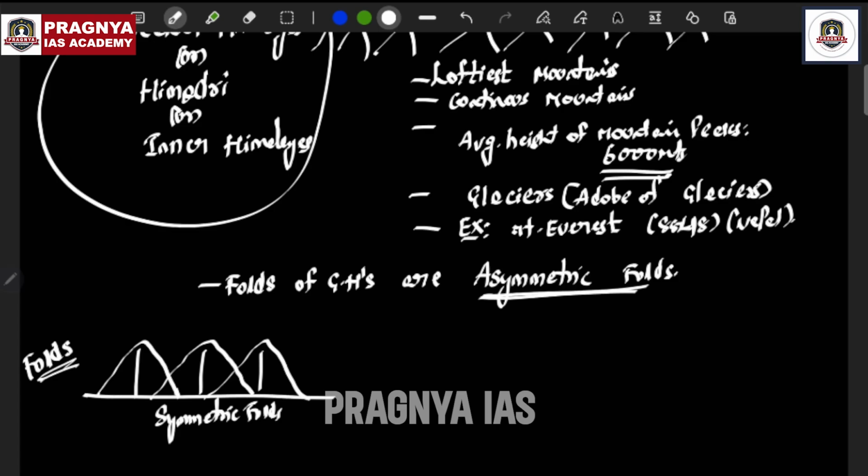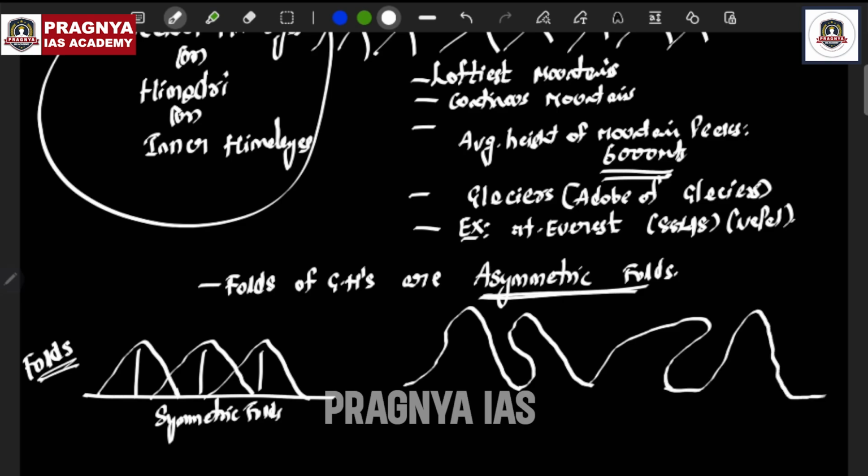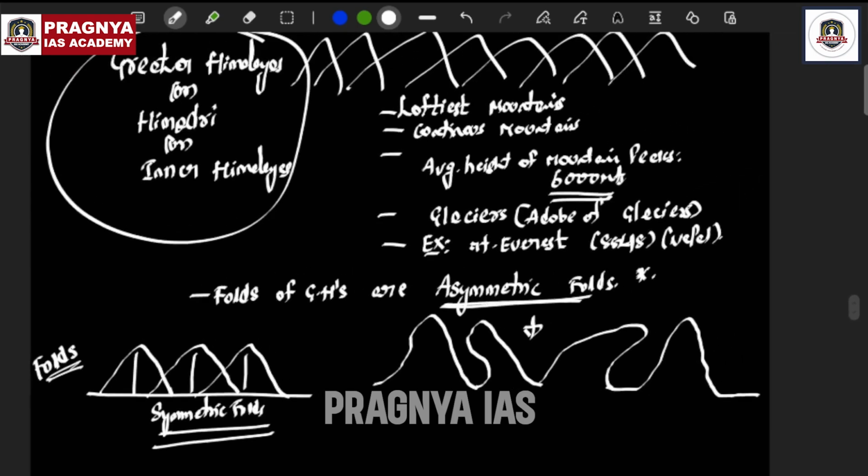Symmetric folds. Asymmetric fold means something else: one mountain peak is like this, another mountain peak is something like this, another one is something like this, and another one stands straight like this. So this is a symmetric fold, not a symmetric fold. They will ask these questions. Greater Himalayas, they are asymmetrically folded in nature. Absolutely right statement. There is no doubt about that.